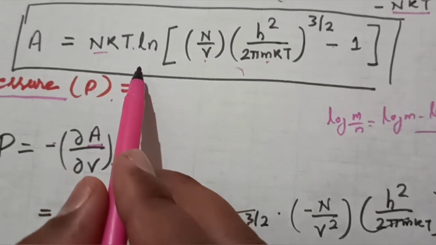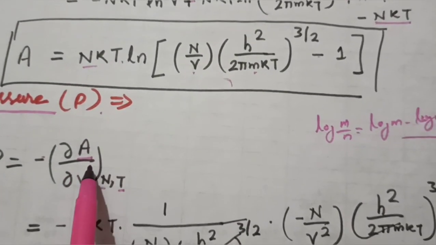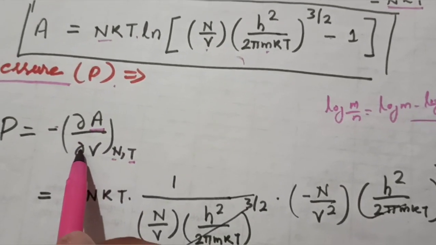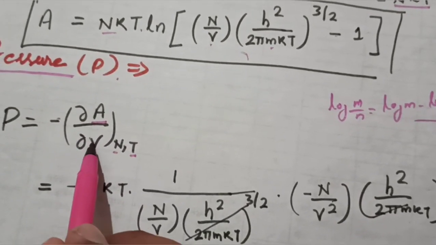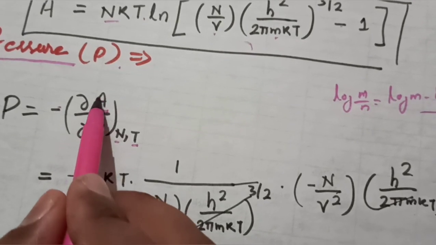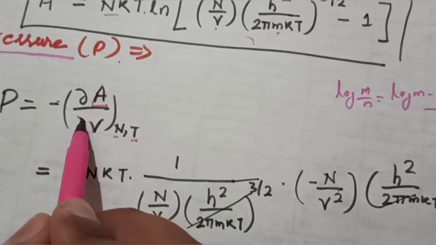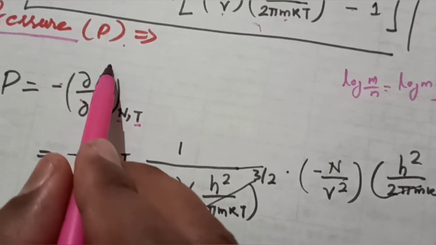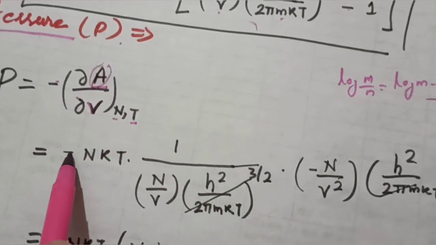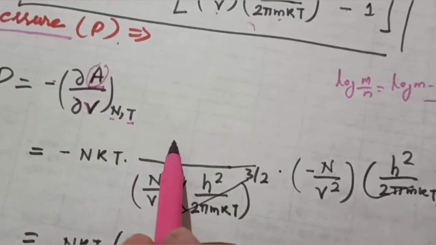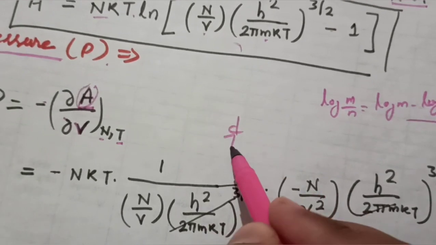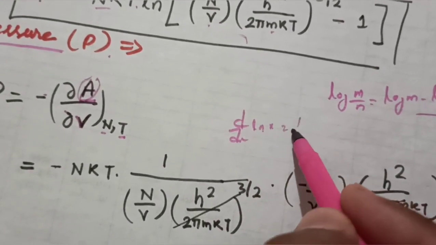We have this Helmholtz free energy. What will we have to do? We have to take the partial derivative with respect to volume of this A. What is the factor of this A here? We will have minus of nkT, this is here ln x. You know that d upon dx of ln x is 1 upon x.